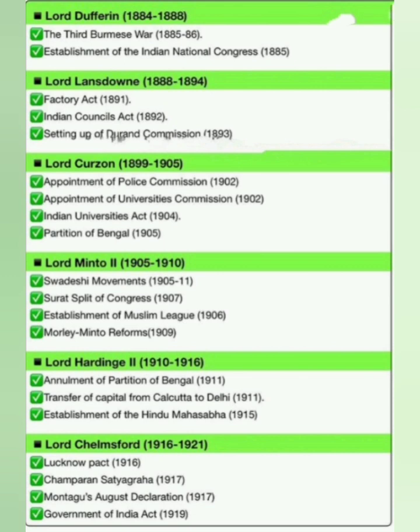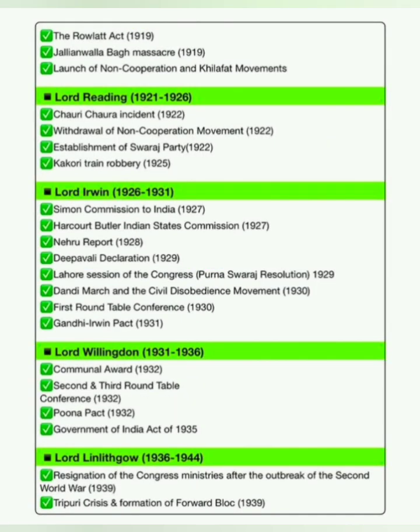Lord Chelmsford, 1916 to 1921. Events during his regime: Lucknow Pact 1916, Champaran Satyagraha 1917, Montagu's August Declaration 1917 and Government of India Act 1919, the Rowlatt Act 1919, Jallianwala Bagh Massacre 1919 and launch of non-cooperation and Khilafat movements.